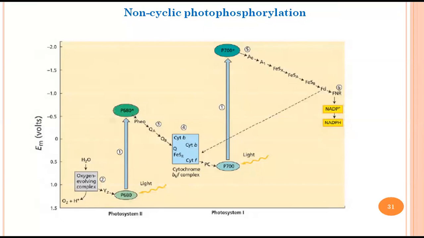What you need to keep in mind, what they are expecting you to understand, कि जैसे electron निकल जाएगा from P680, it will be taken up by different electron carrier systems, and the electron carrier system will finally give the electron to what? To P700.